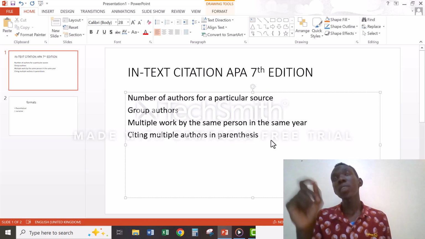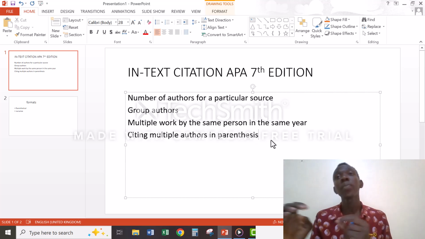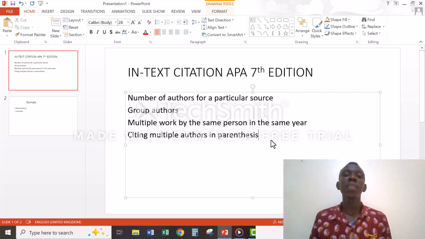As you're writing down your research, you do the in-text citation straight away. You don't wait until the end of the page like the footnote, or the end of that particular chapter like the endnote. But this one, you do it in the text that you're writing.